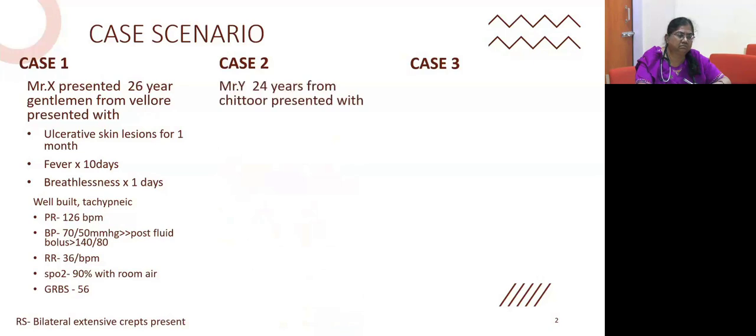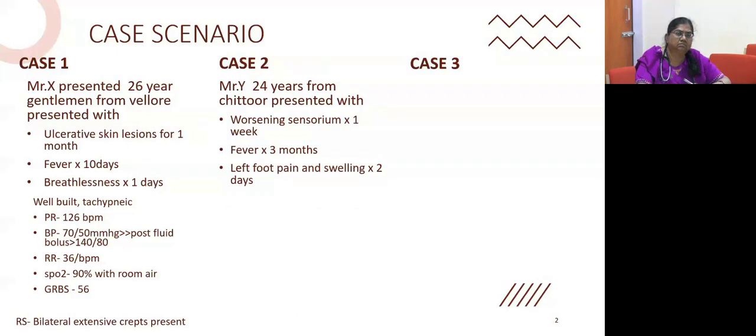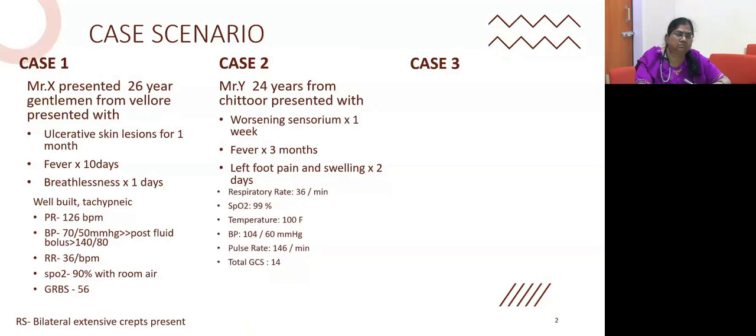Case 2 is Mr. Y, 24 years old from Chittoor, presented with worsening sensorium for 1 week and fever for 3 months. He had been visiting other hospitals for investigation, but the etiology of the fever was not being found. For the past 2 days, he developed left foot pain and swelling. On general examination, he was tachypneic with saturation of 99% on room air. He was febrile at 100 degrees Fahrenheit. BP was 104/60, pulse rate was 146. He was in a confused state, GCS of 14/15. His left foot on local examination showed increased warmth, discoloration, and blebs.